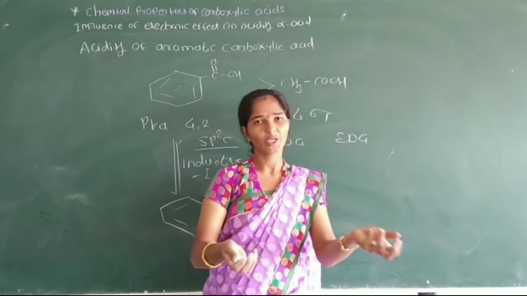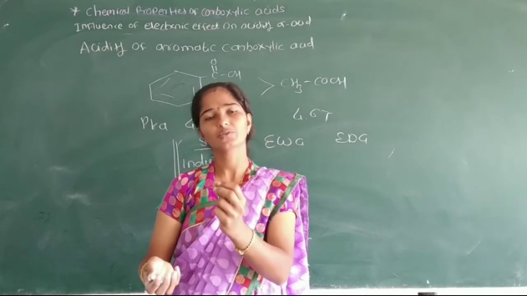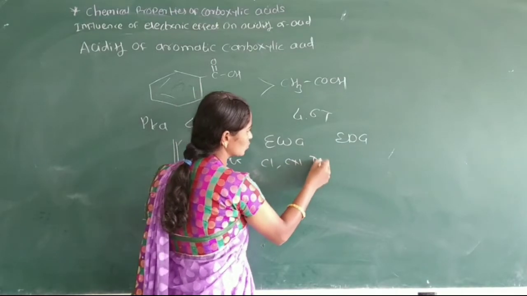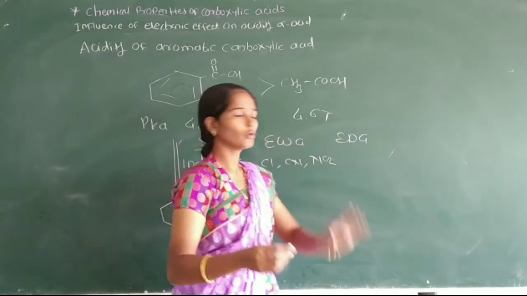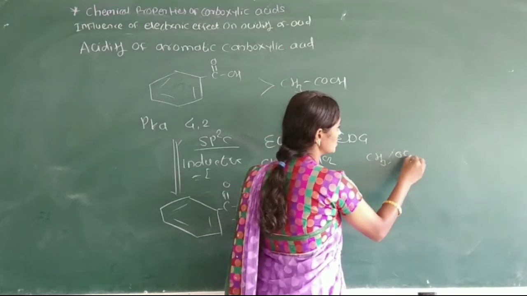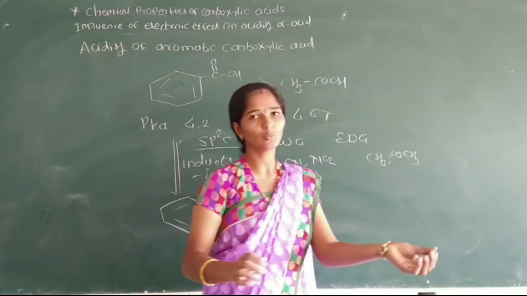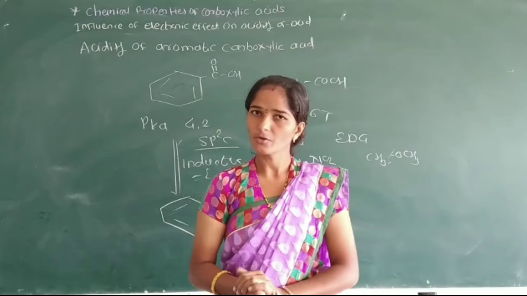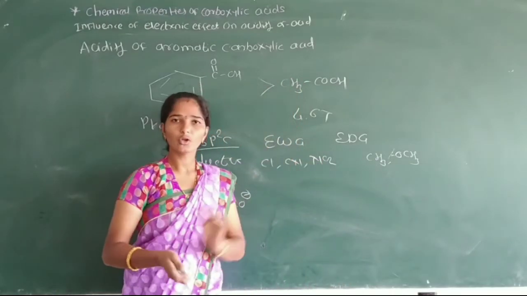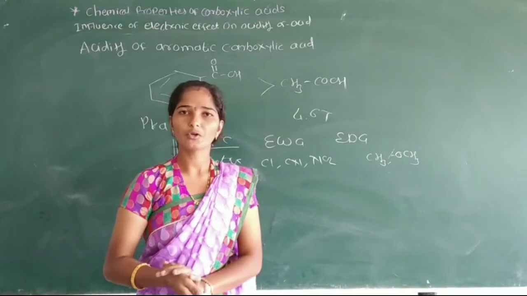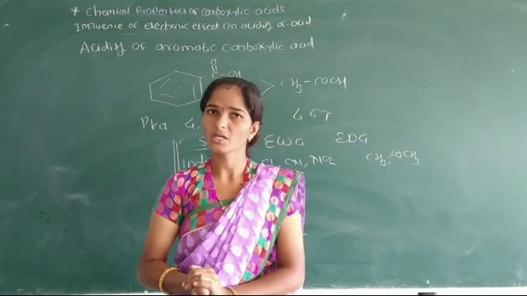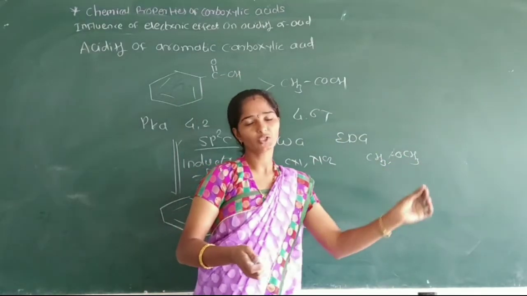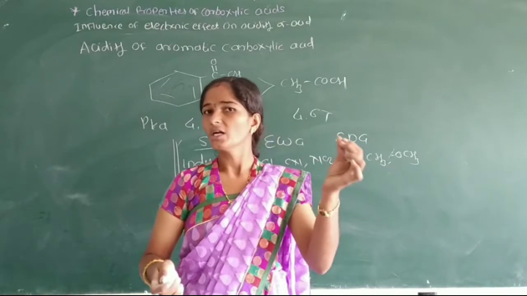Electron withdrawing groups like CN, NO2, or electron donating groups like CH3, OCH3 are attached to, suppose, an aromatic carboxylic acid, and their pKa value and acid strength differ. When an electron withdrawing group is attached to benzoic acid, the acid strength increases, and when an electron donating group is attached to benzoic acid, the acid strength decreases.